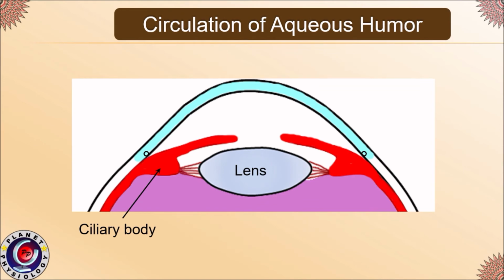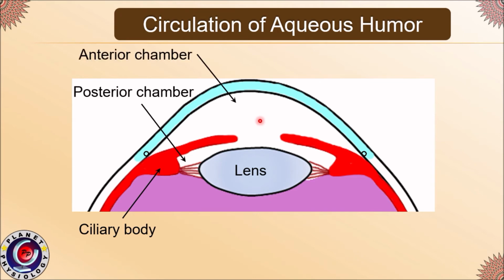Let us see now the circulation of this aqueous humor. This is the anterior chamber between the lens and the cornea. Now please remember, this chamber is further divided into anterior and posterior chamber. The posterior chamber is the part between the lens and the iris, whereas the anterior chamber is the area between the iris and the cornea.